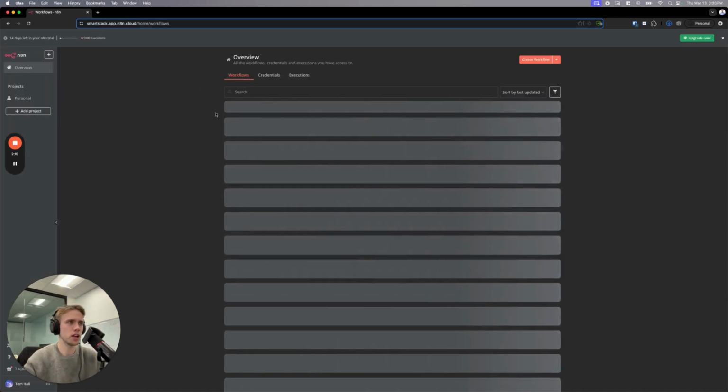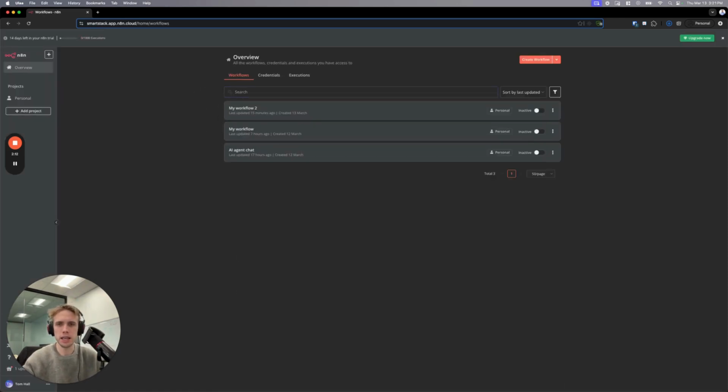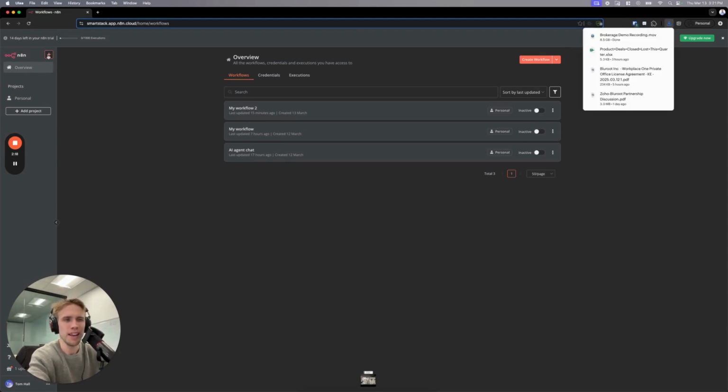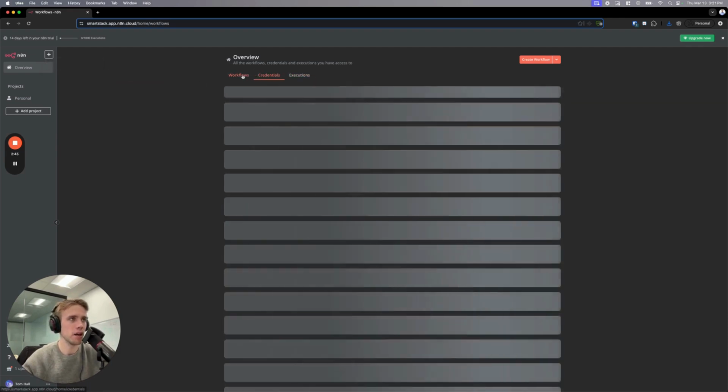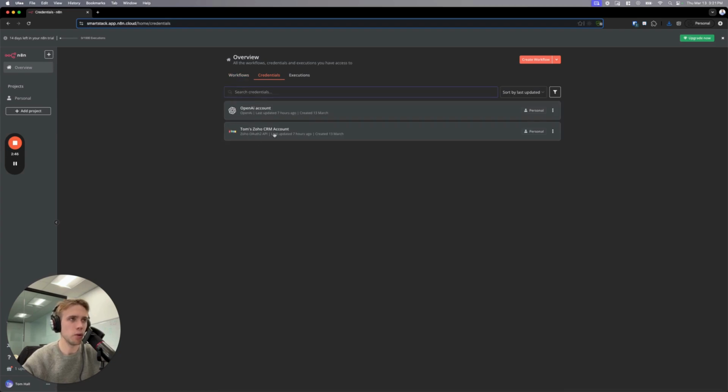I've been tinkering around, trying a couple of different things here, but basically what we're going to do is start a brand new workflow. If you are used to something like Zapier, which is honestly what I'm used to, these are going to be like your Zaps. They just call them workflows instead of Zaps. And it's just a simple list of all your different workflows. So you can come in here and create a brand new workflow. These different things here: a project is, I guess, like a folder. Credentials is a way to log in and authenticate things. I've actually done that with OpenAI and Zoho. Those are two tools that I use frequently.